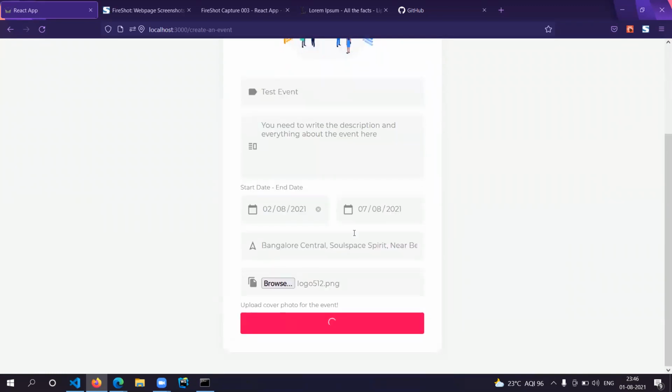You can also input an image in order to allow users to visualize the event site.